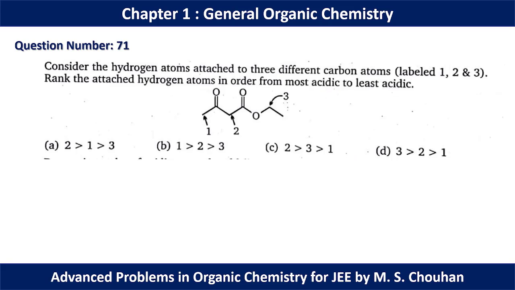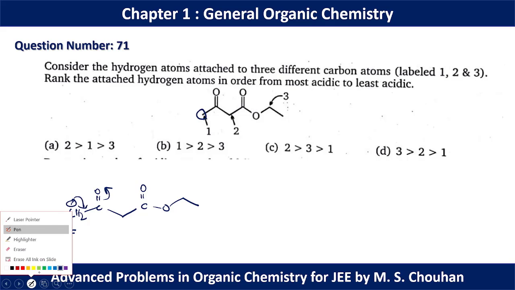In question number 71, consider the hydrogen atom attached to three different carbon atoms labeled as 1, 2 and 3, and rank the attached hydrogen atoms in order of their acidity, most acidic first. If we go for 1, we can draw the conjugate base like this, and this conjugate base is resonance stabilized. We can draw two canonical forms for this position.